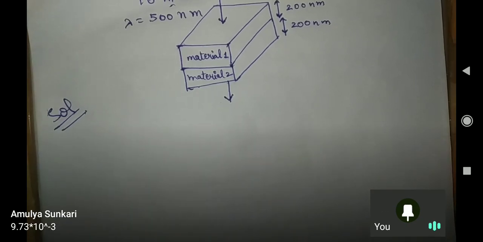9.73 into 10 to the power minus 3. No, Amulya, please check your answer. I think I know the mistake you are committing, but you need to think. Both the materials have different absorption coefficients. Try to focus on that line. You know the formulas, you know everything. Try to think of it.